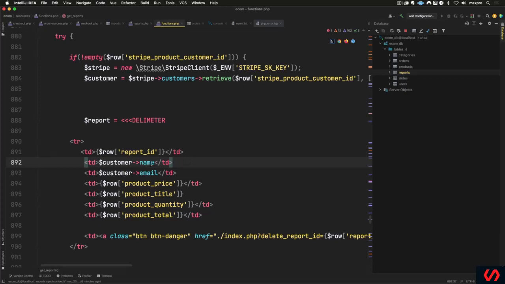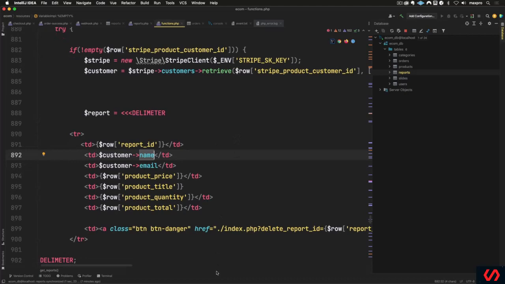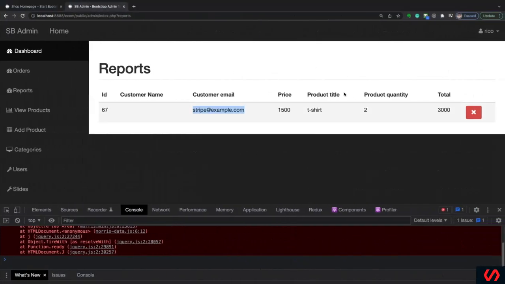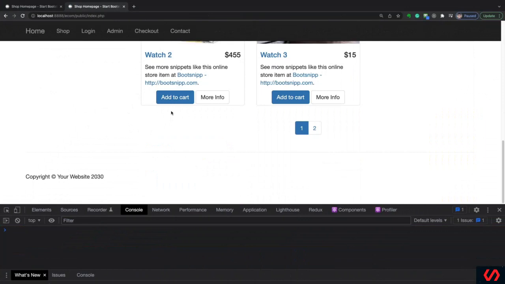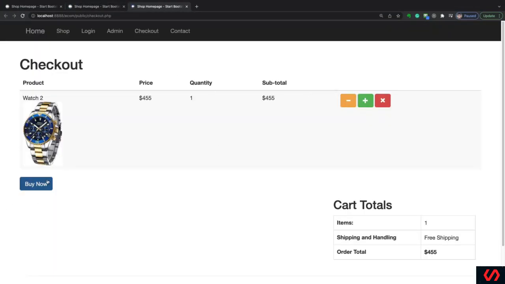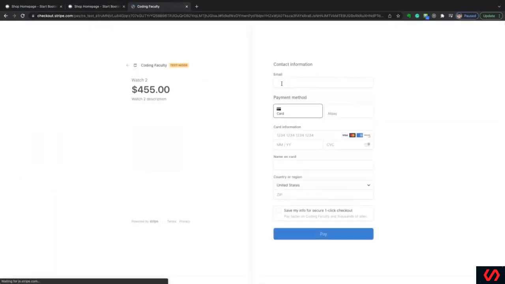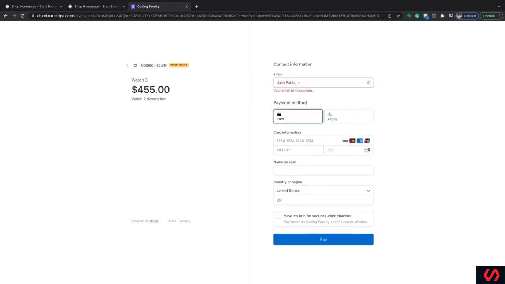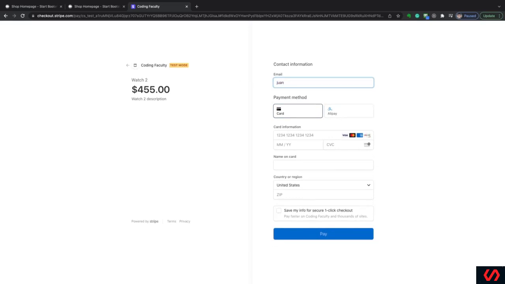But the reason why it did not work is because we triggered this event through the CLI, and when you do that, Stripe doesn't put a name for the customer. Okay, but if we do that through our own, and we put a name, that's going to appear there. Okay, so let's just do one here. Let's do Juan Pablo. And I always get confused. I'm thinking it's the name that goes there. Juan Pablo at Gmail.